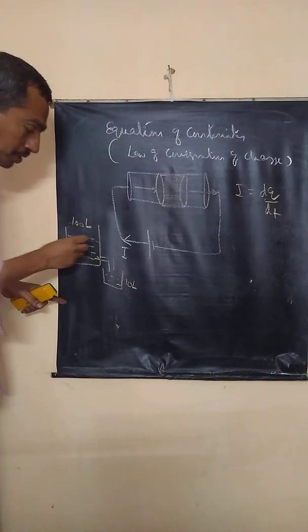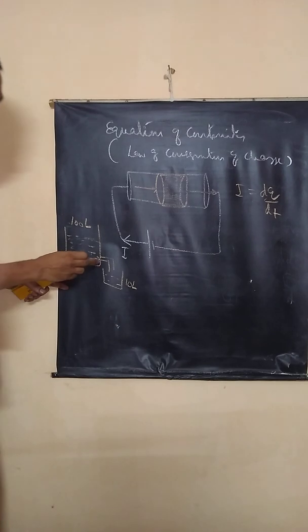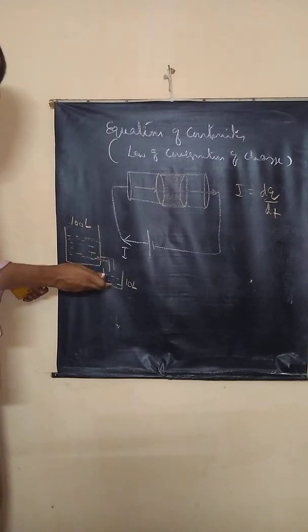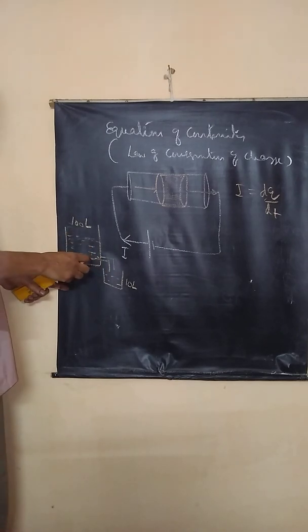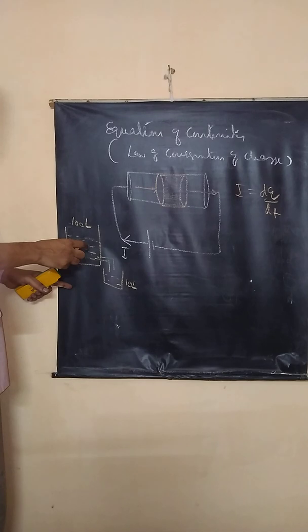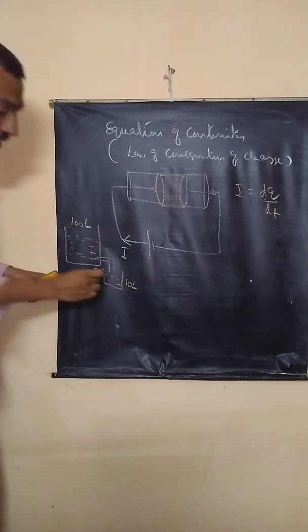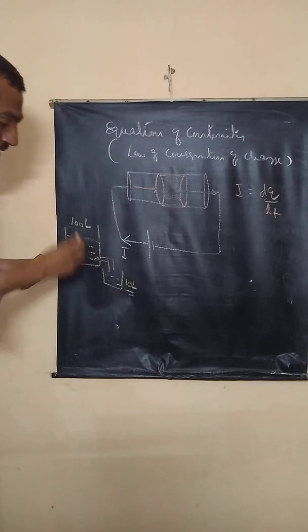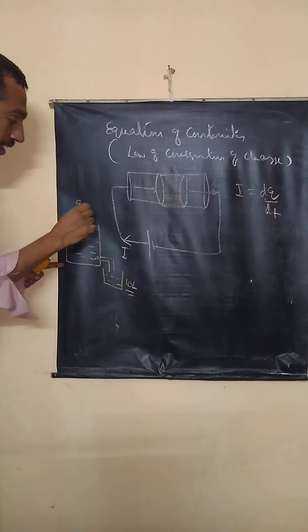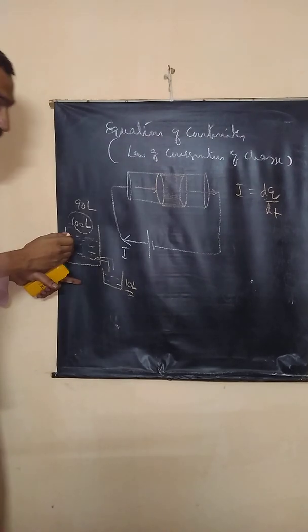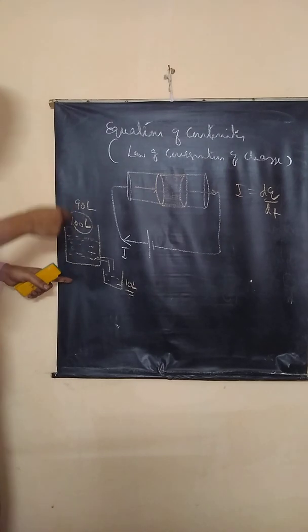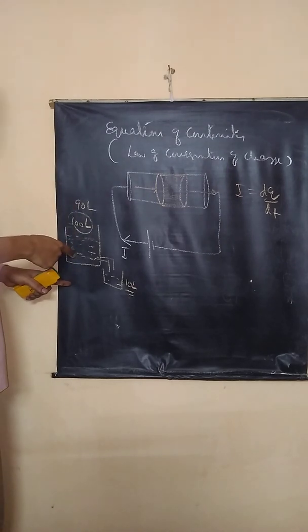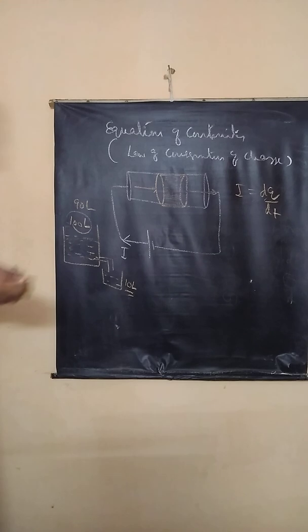Now, what happens to the water inside this? When water flows out of this tank, that is always accompanied by a decrease in the water in the tank. I had 100 liters, now I have taken 10 liters, so the remaining is 90 liters. Whenever water flows out of a tank, it is always accompanied by a decrease in the net quantity of water in the tank.